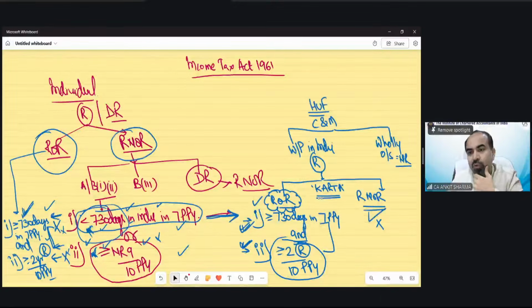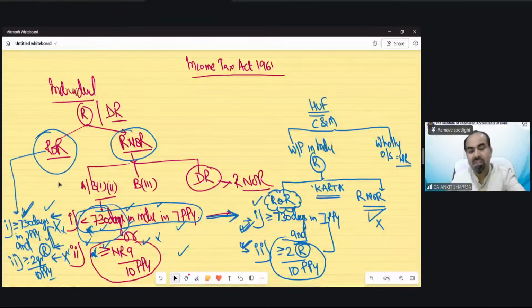Adil Khan is saying both for HUF and only one for individual. Exactly. But both for HUF and only one for individual is having the same concept. Because for individual, we are finding out RNOR, and for HUF, we are finding ROR.